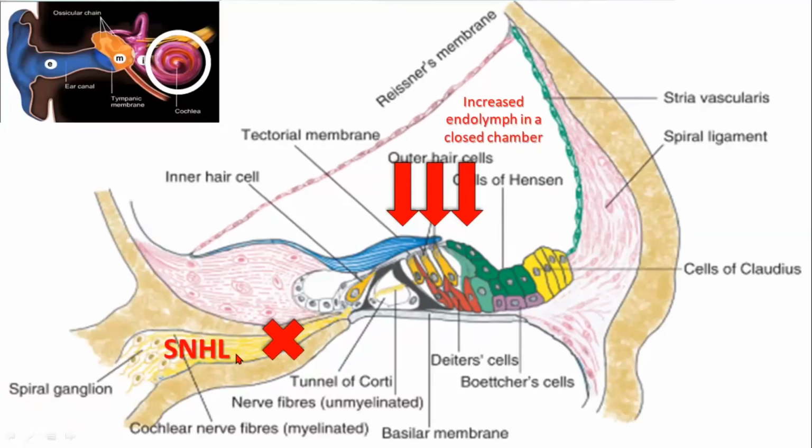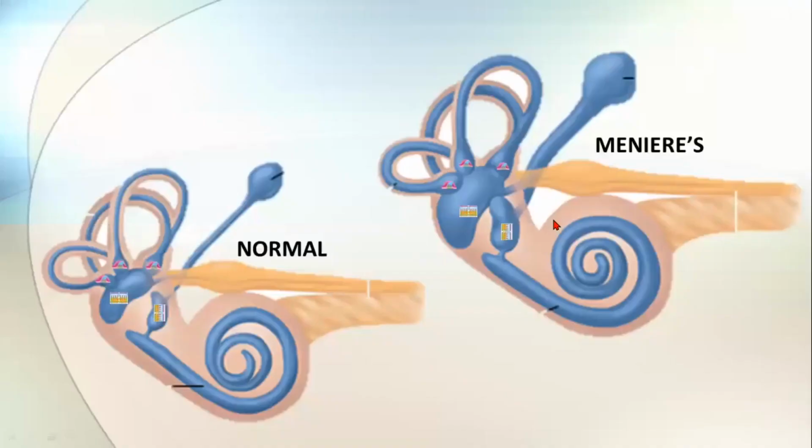There is a difference. Another type of hearing loss is conductive hearing loss. That will be seen in case of any pathologies in the external ear as well as middle ear, right? But coming to the inner ear as well as your retrocochlear lesions like acoustic neuroma, you can see the sensory neural type of pattern. Here the pathology will be in the sensory structures as well as the neural structures, right? So hope you understood the sensory neural hearing loss reason in case of Meniere's.